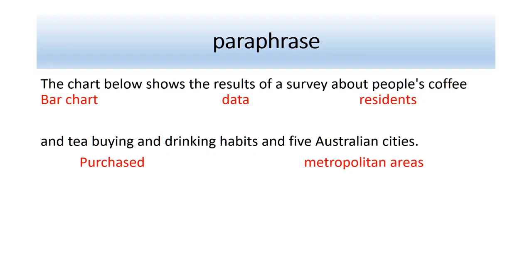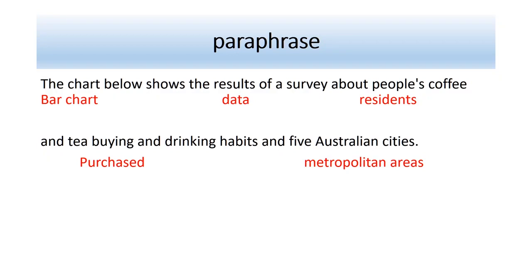So where it says the chart, I'm going to say the bar chart. Basically the chart is general, and I'm going to make it more specific, bar chart. I've observed with these IELTS tasks that typically they just mention something very general like chart, and so you can often paraphrase to bar chart or pie chart or line graph. So that's one of the ways you can show paraphrase to the examiner.